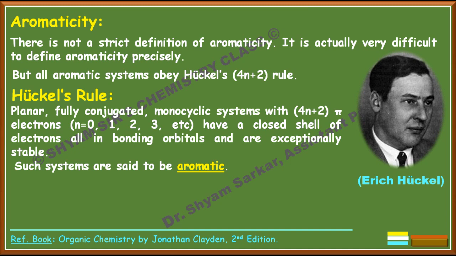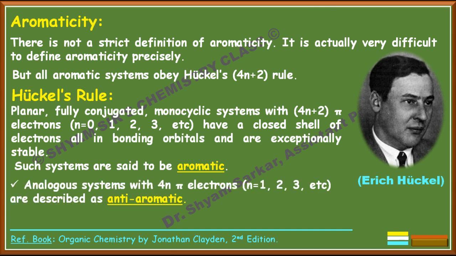This rule was proposed by Erich Huckel. He was a German physicist as well as physical chemist. He proposed this rule of 4n+2 pi electrons, and all aromatic compounds obey this Huckel's rule. Similarly, there is an analogous system having 4n pi electrons, where n starts from 1, 2, 3 etc. Because if you put the n value 0 here, there will be no pi electrons. That's why n starts from 1 here.